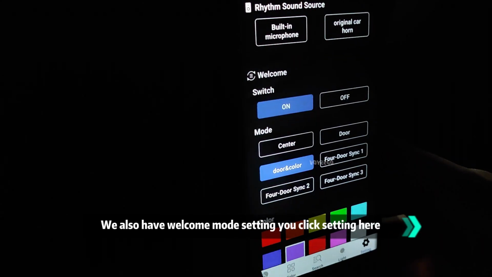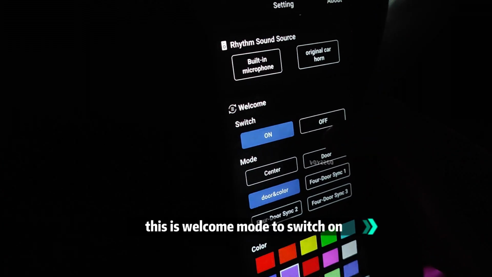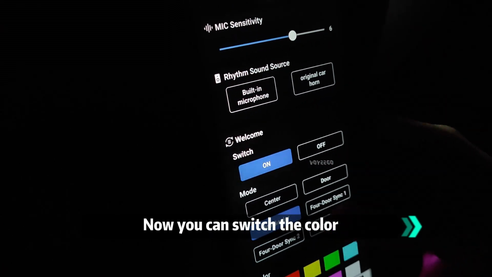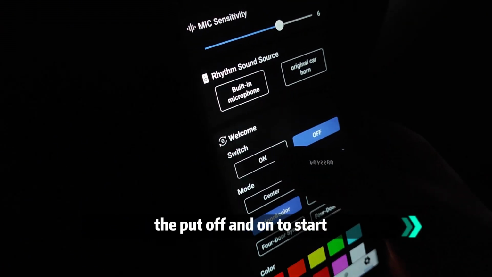Click setting here. This is welcome mode. The switch on and you can color the color. Okay, now the purple off and on.